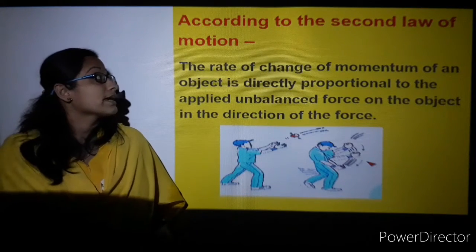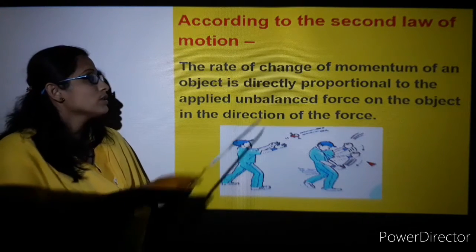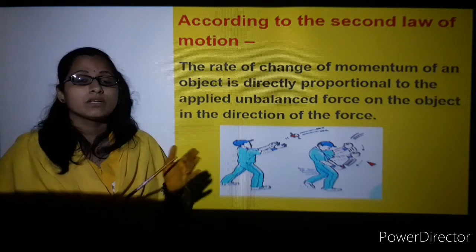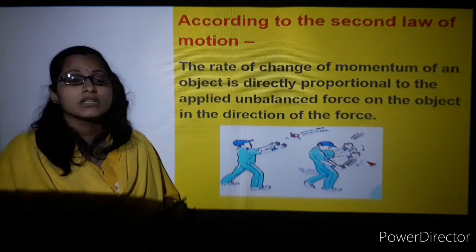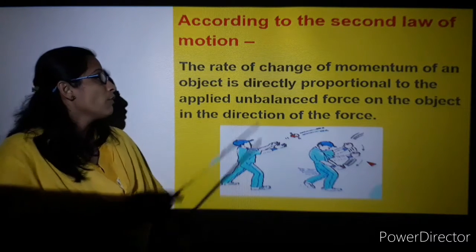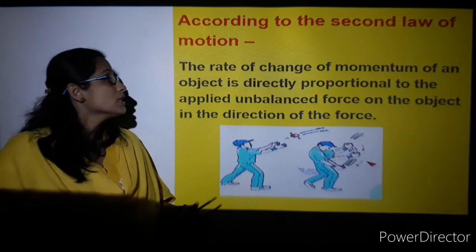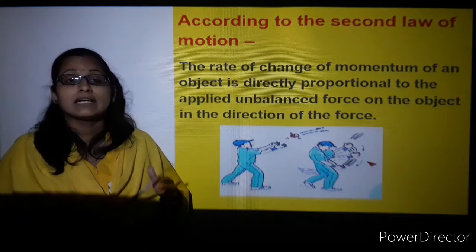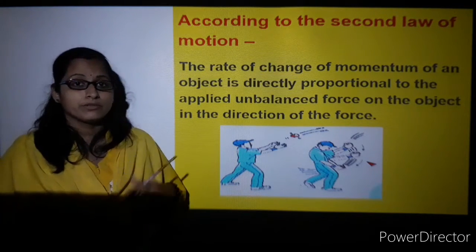What does the second law of motion state? It is all about the change in momentum. Initial momentum will be 0, and from 0 it changes as the object gains velocity. The change in momentum of an object is directly proportional to the unbalanced force applied to that object, and it is in the direction of the force.